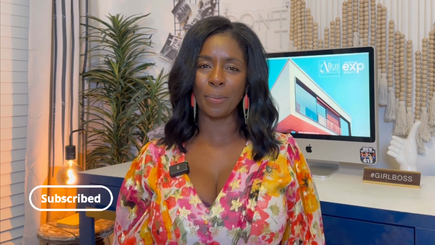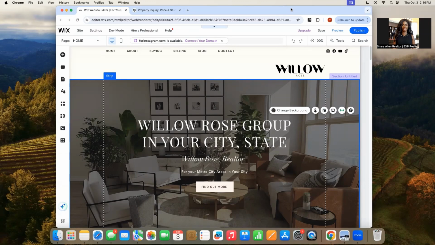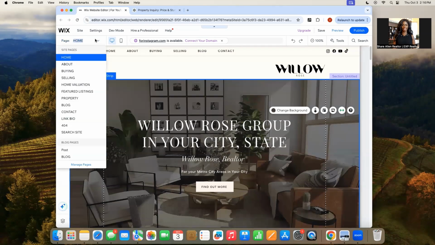But let's get started with copywriting for your website. Okay, you guys, for this tutorial, we are going to use our Willow Rose website template over at kirkwoodboulevard.com. Now, all of these templates were designed by me. I am a real estate agent and a web designer. And this just shows you how many pages are on this template. This has 12 pages as well as a blog and blog post.